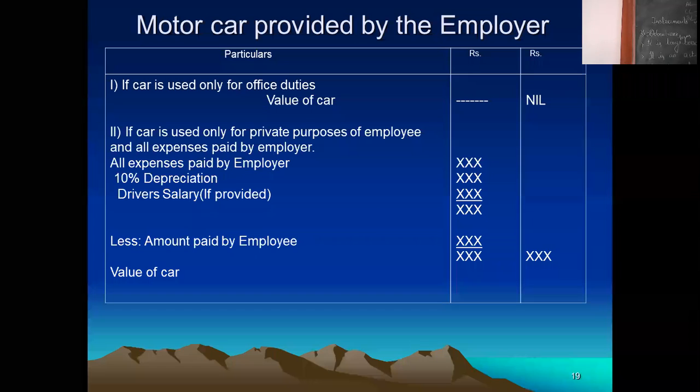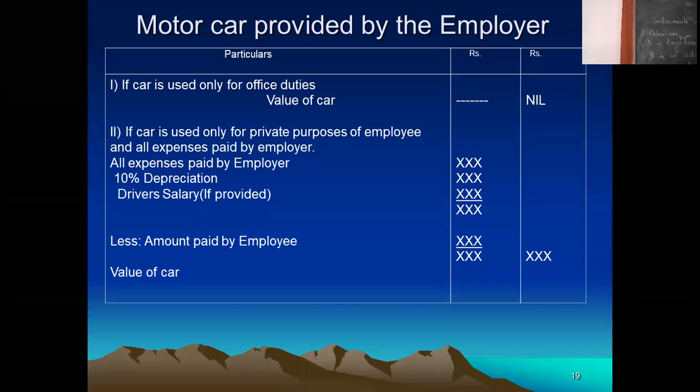Car is given by the employer to the employee, but the condition is that the car is to be used only for office duty. While coming to the office, you start the car and you use that car for office purpose, not for personal purpose. Then there is no benefit to the employee.